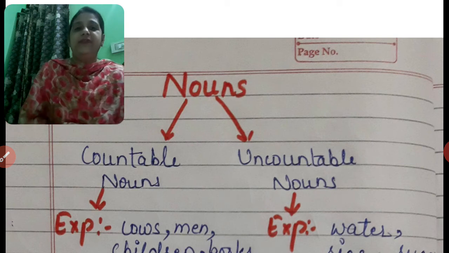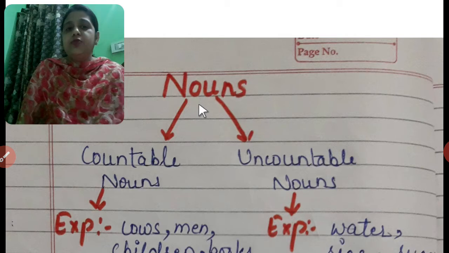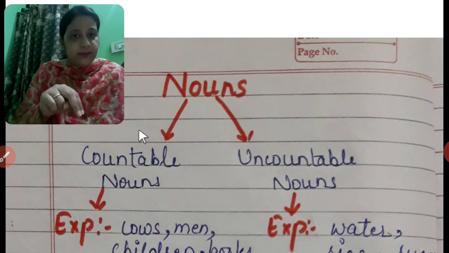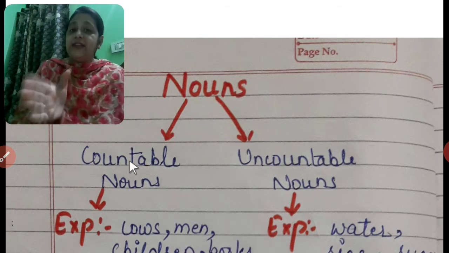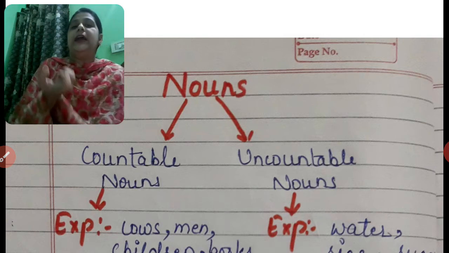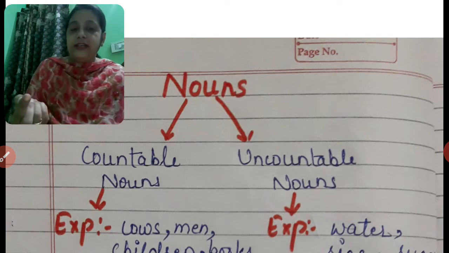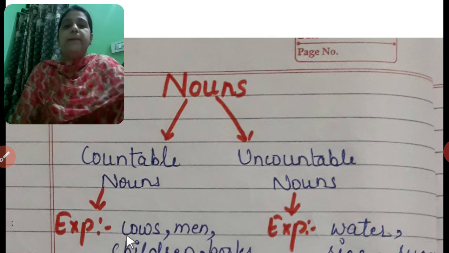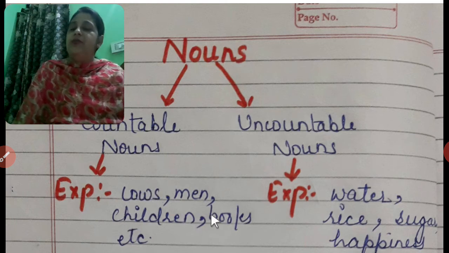Next comes the category of noun. Here we can see that nouns can be classified into two types, countable noun and uncountable noun. What are countable nouns? The nouns that we can count are called countable nouns. For example, cows, men, children, books, etc. All these nouns can be counted.